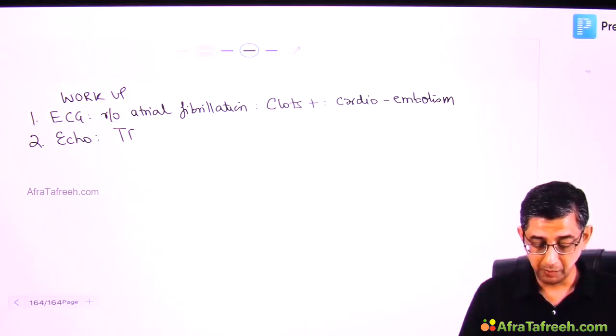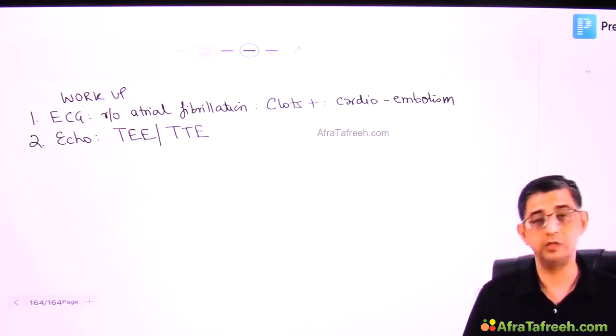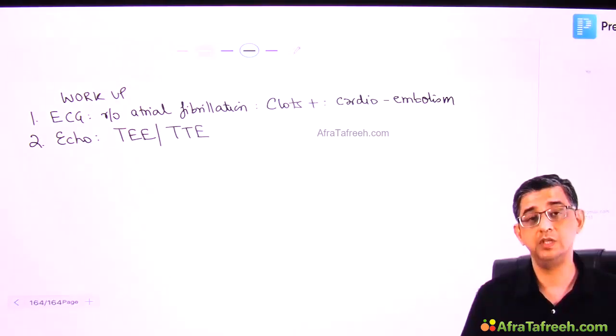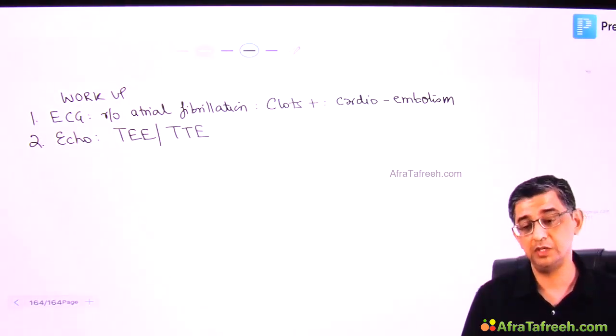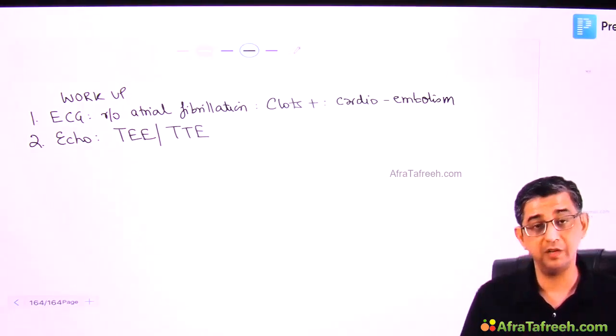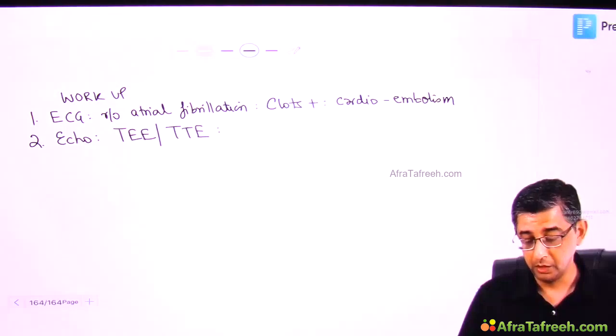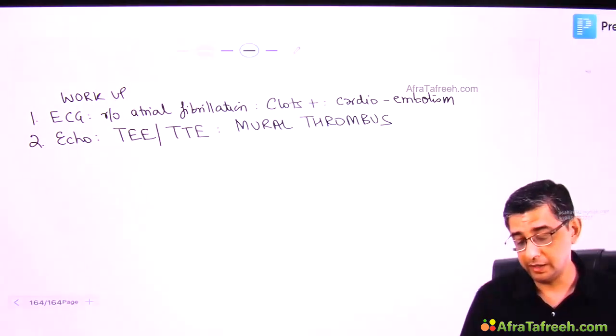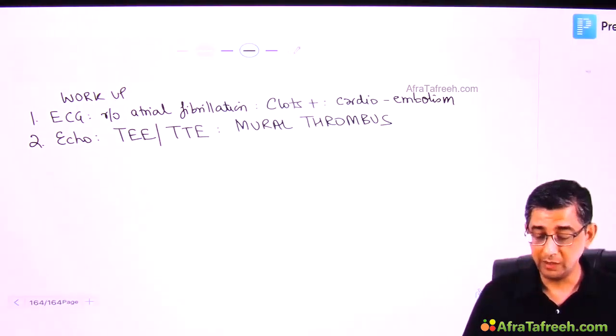I will be comfortable doing both transesophageal as well as transthoracic echocardiography, because you are very well aware that atria are posteriorly situated. So transthoracic is more suitable for the ventricle evaluation, whereas for the atria per se or atrial appendage, transesophageal echocardiography is relatively more suitable. The objective of echocardiography is to identify a clot developing in any of the chambers of the heart. That's mainly related to the left side, and mural thrombus is the one that I'm looking for.